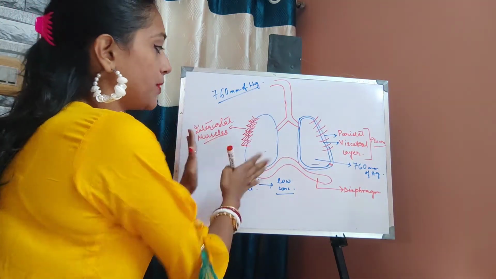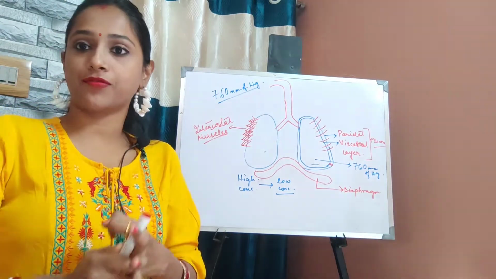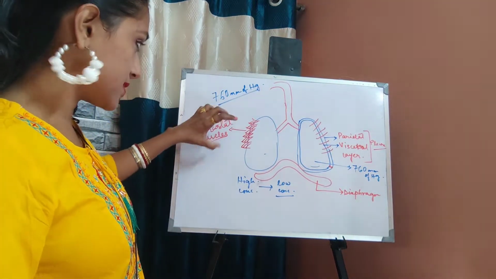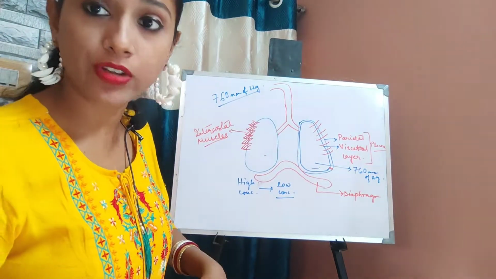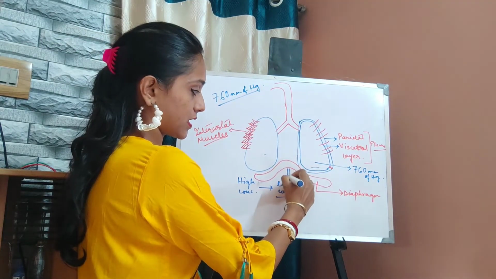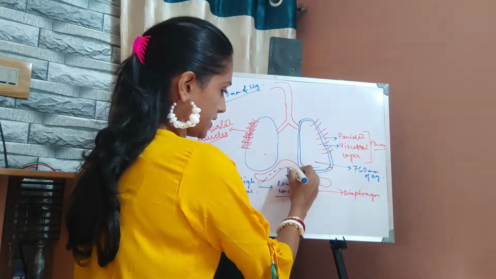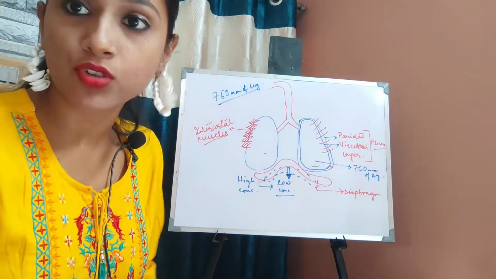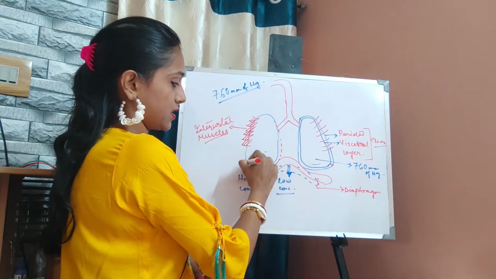So with the help of these three muscles, that is internal intercostal muscles, external intercostal muscles and the diaphragm, the volume of the lung increases. How? These intercostal muscles and the diaphragm contract. As they contract, the diaphragm will go downward and take up this place. As it is going down, there is a chance to increase the volume of the lungs a little bit.